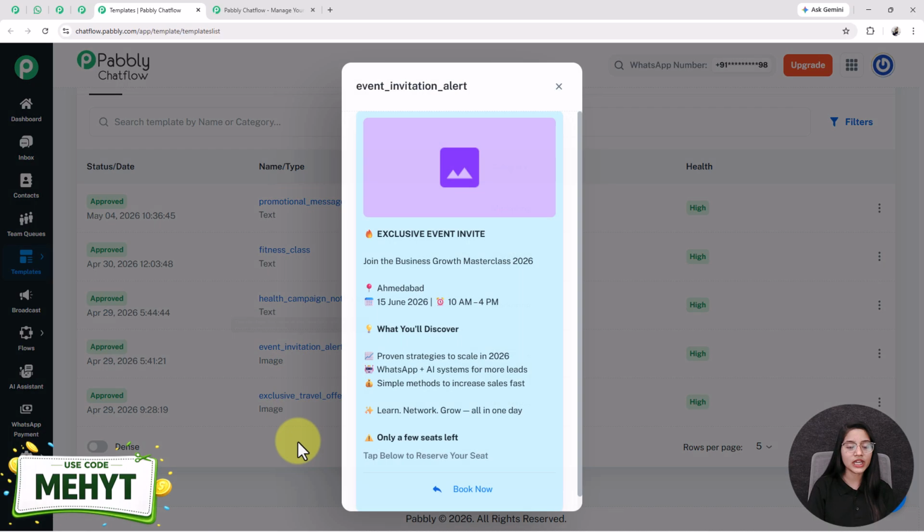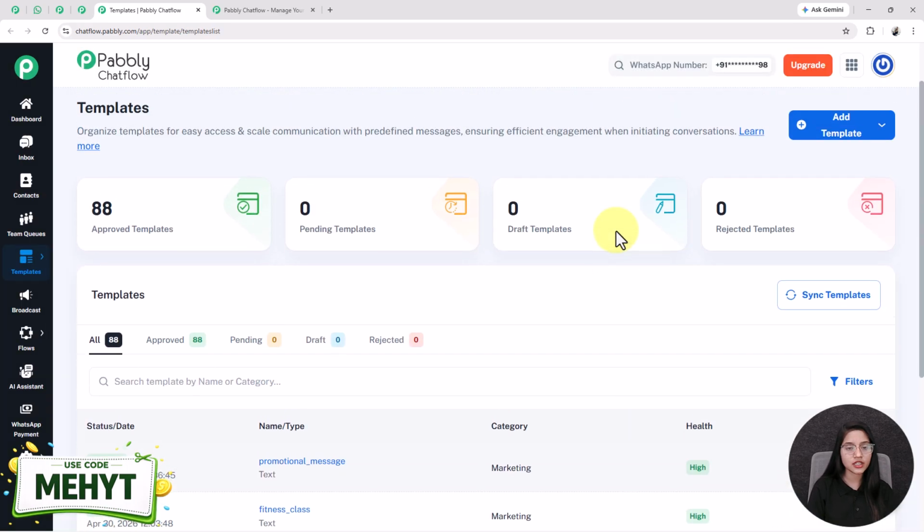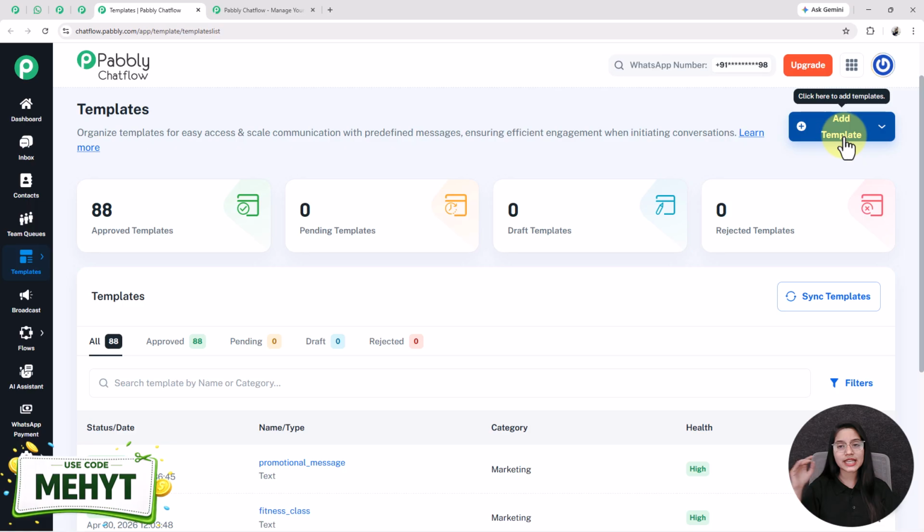See, this is the event invitation alert template that we are going to use in this video. For creating a new one, you have to click on this plus add template button. We have already created a separate detailed video of how you can create a template inside your Pabbly Chatflow account. Check the description below for the video link. Now we will go back to our flow.